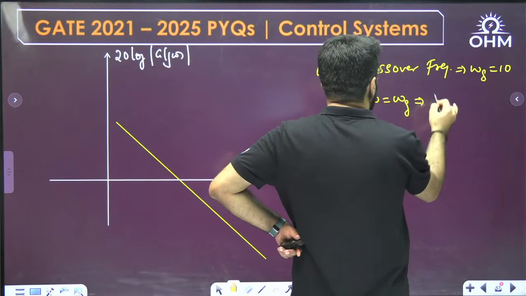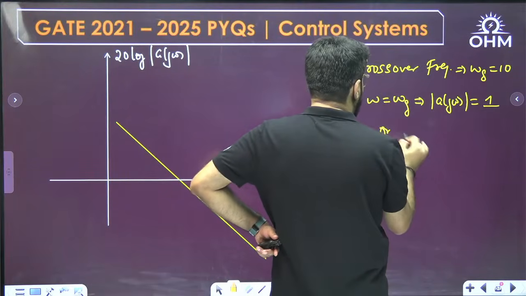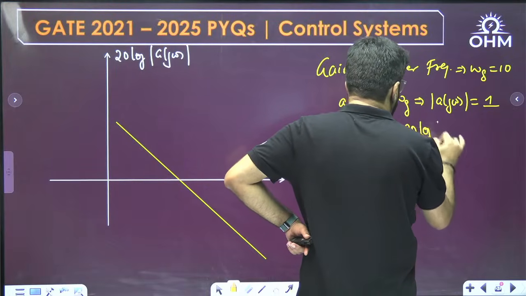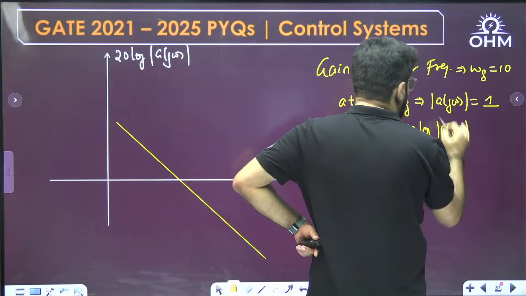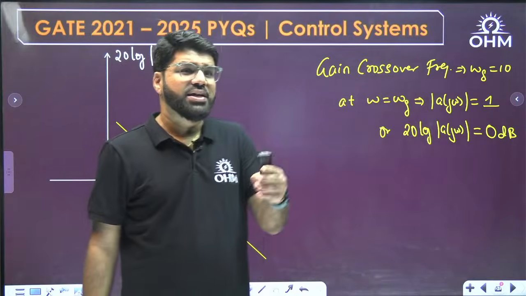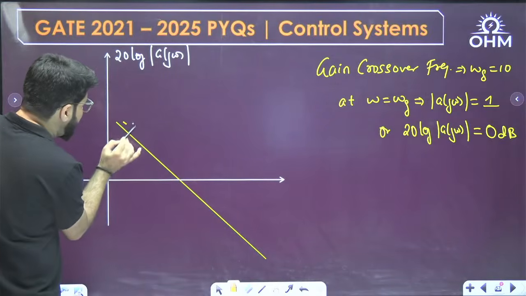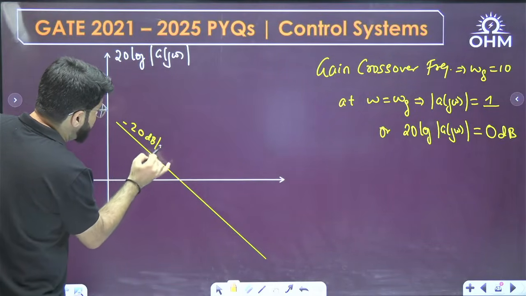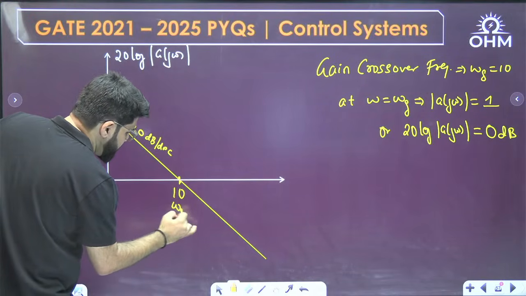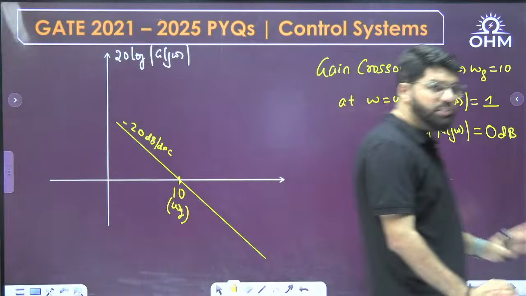Gain crossover frequency is the frequency at which the magnitude mod G(j omega) is 1, or in the log scale, 20 log mod G(j omega). Now log 1 is 0. So gain crossover frequency is the frequency at which the decibel magnitude has to be 0 dB. I have taken a line having the slope of minus 20 decibel per decade, but there is this omega g equal to 10 at which magnitude has to be 0. This is some data for me.